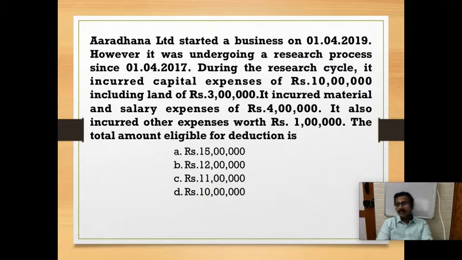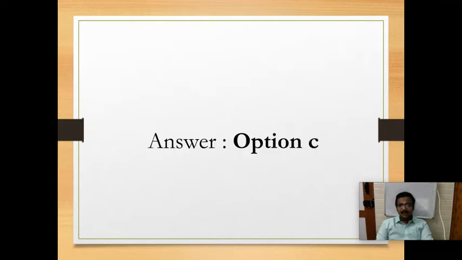So if the research is done before the commencement of business, in the weighted deduction the maximum is 100%. We cannot claim any 150%. So the answer is option C, 11 lakh.